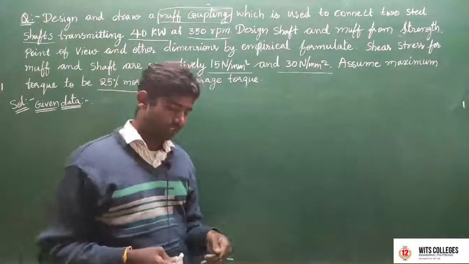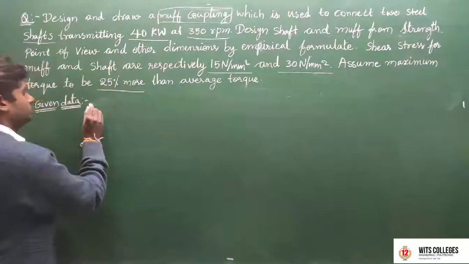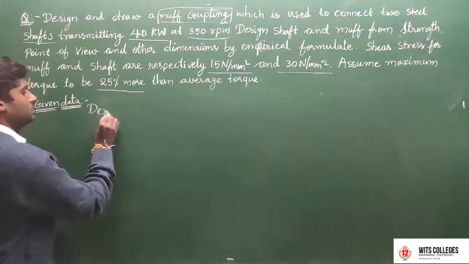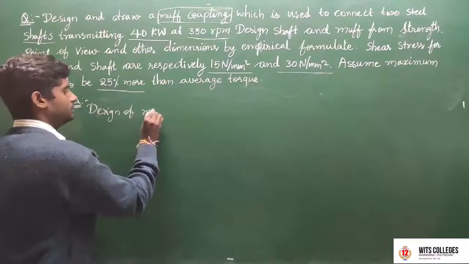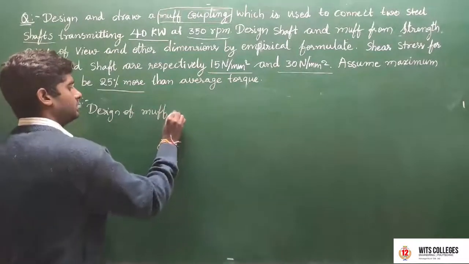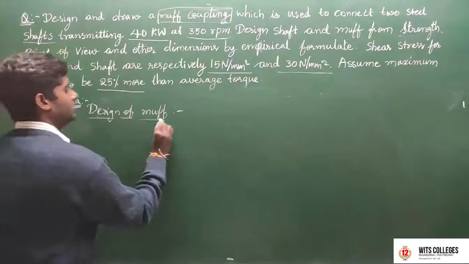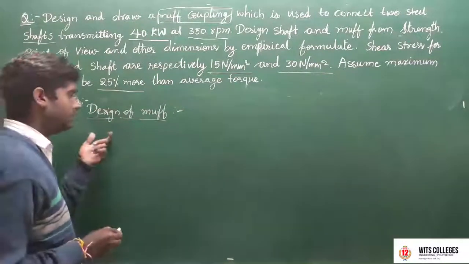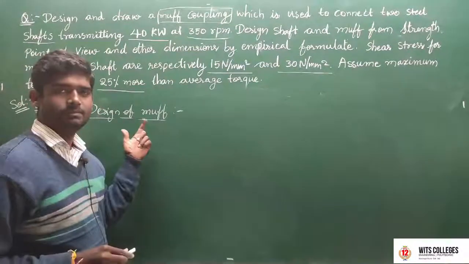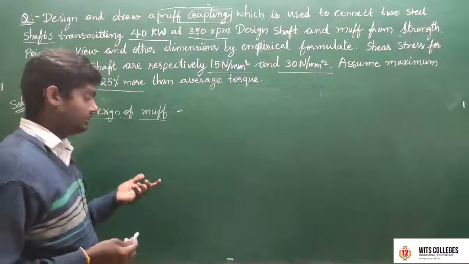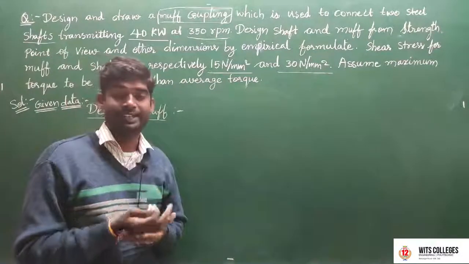Next, design of the muff. In the design of the muff, there are some standard proportions, like muff length and muff diameter.